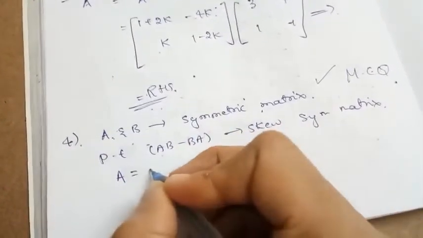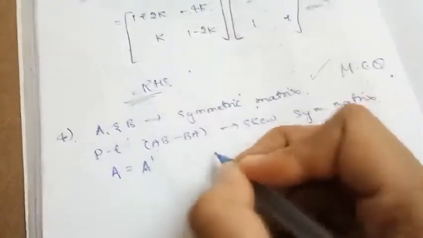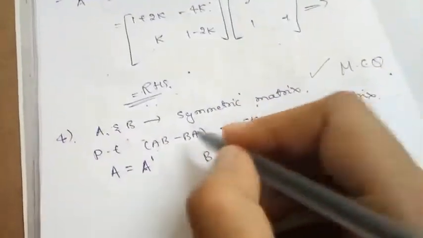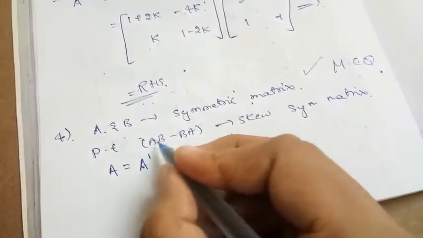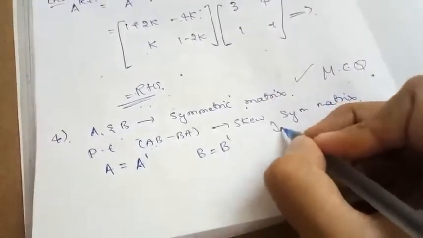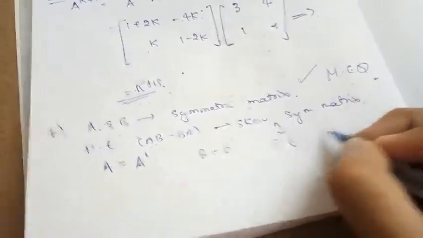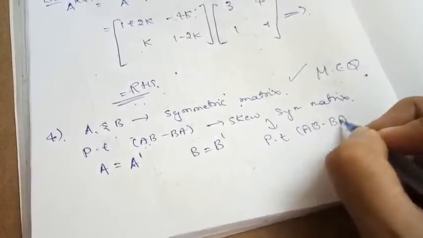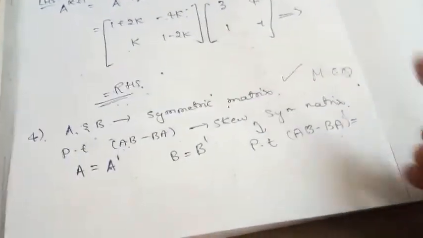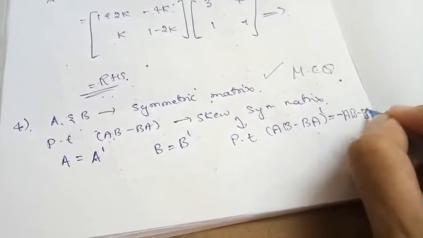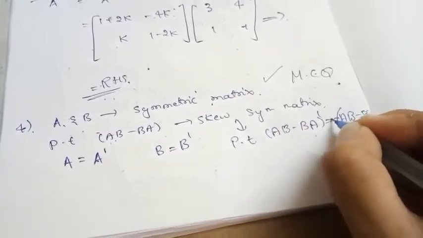So what does the symmetric matrix definition say? Then A is equal to A prime, B is equal to B dash. This is what the symmetric matrix is going to say. But we need to prove that AB minus BA is a skew symmetric matrix. So what is the definition going to say regarding a skew symmetric matrix? The transpose of AB minus BA is equal to minus of AB minus BA. This is what we need to prove.